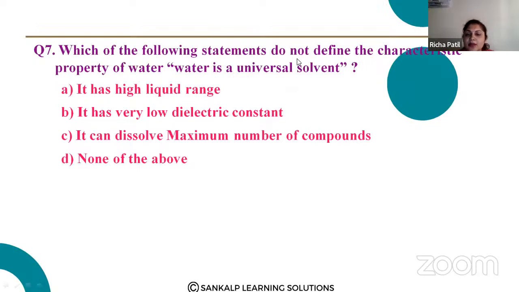Which of the following statements do not define the characteristic property of water? Water is a universal solvent. Which characteristic does not define it?